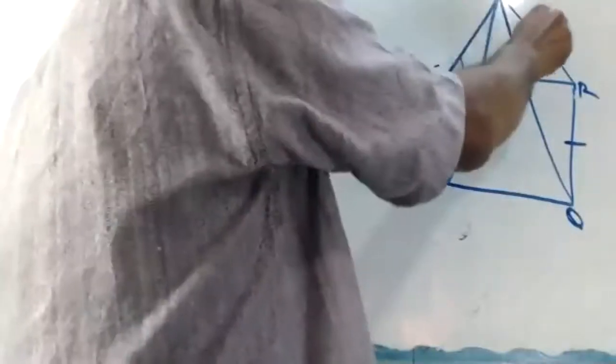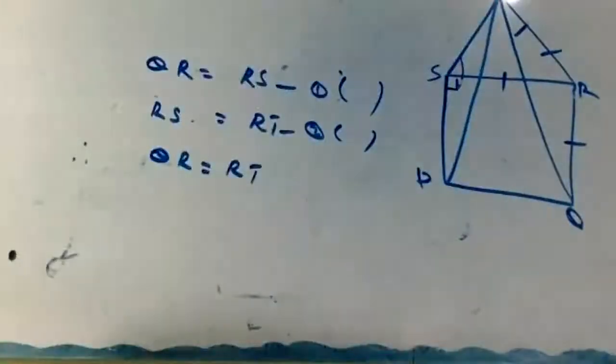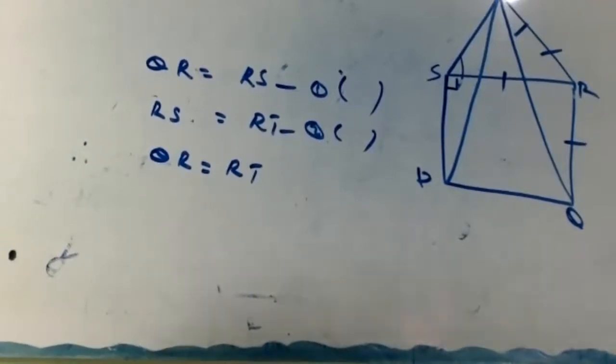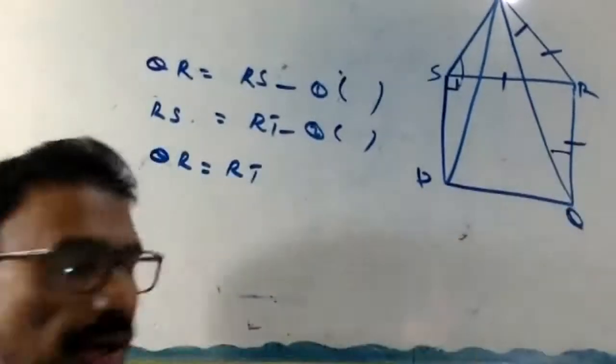So RTQ. Okay. Which angle is opposite of TR? RQT, correct or no? This angle. This is within the triangle.